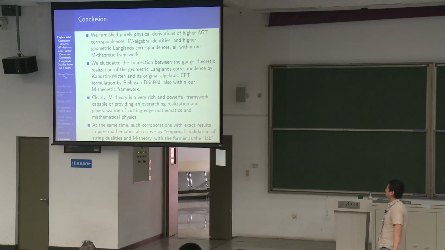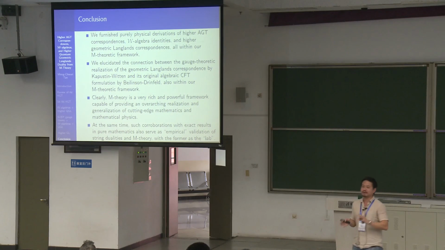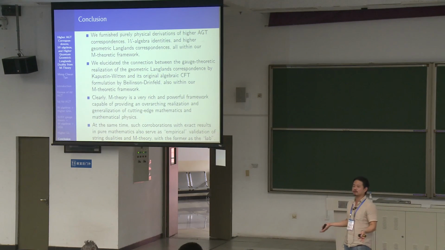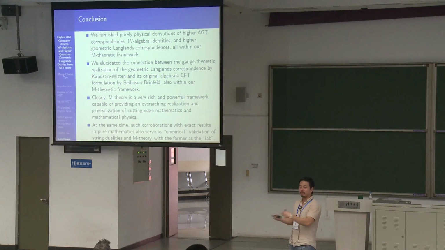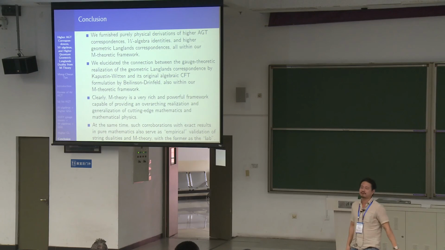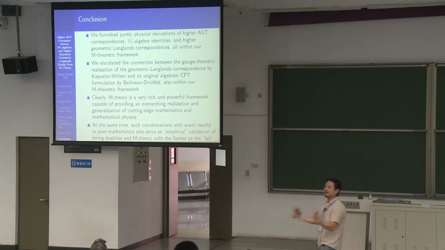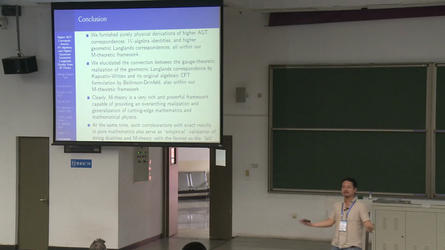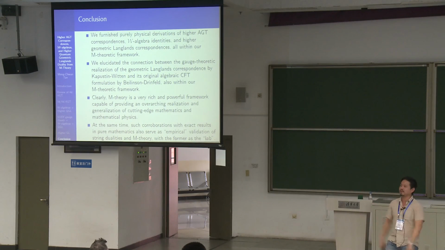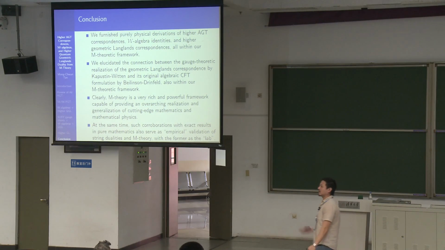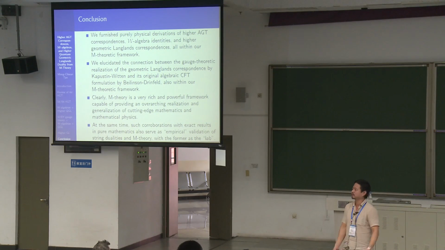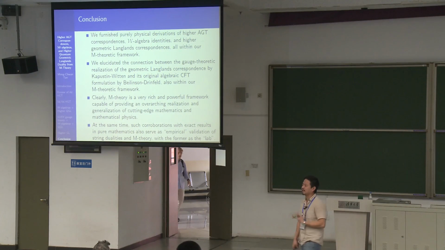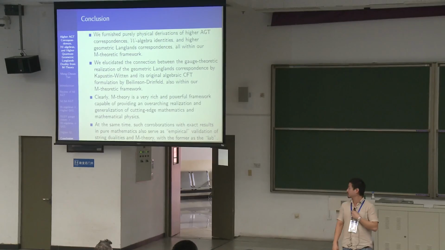So clearly you can see M-theory is a very rich and powerful framework, capable of providing an overarching realization and generalization of cutting-edge mathematics and also mathematical physics. At the same time, such corroborations with exact results in pure math serve as an empirical validation of our concepts of string dualities and M-theory, whereby math is the lab. Math is an exact science, so it's a lab. If they say that A equals B in math, and we can check that our dualities and concepts in physics have some manifestation of that result derived from a different kind of truth, in that sense it acts as an empirical validation of our physical theories, and in this case, M-theory.